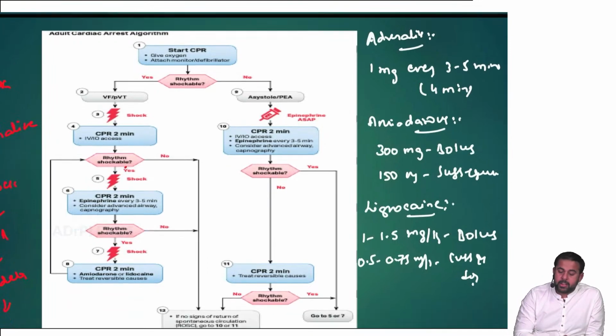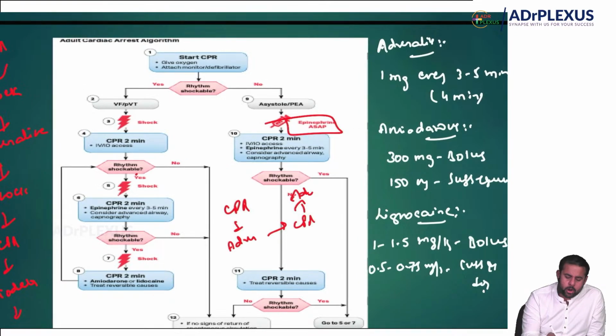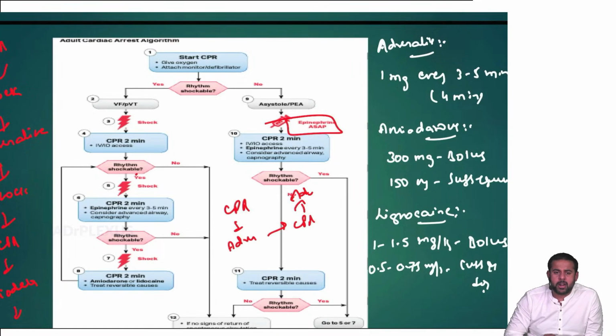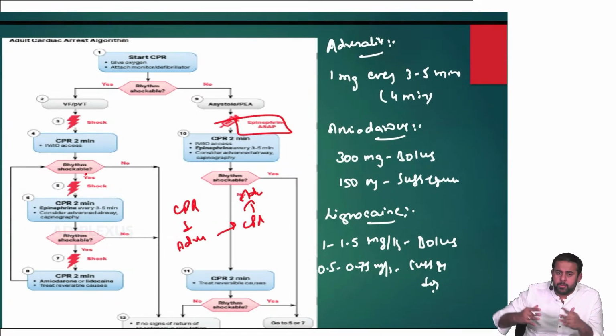And remember, if it is a non-shockable rhythm, what do you do? No shock. CPR, adrenaline, or epinephrine, you keep giving it. CPR, adrenaline. This is very, very important. You keep going with this. There's no shock. So, till what time do you keep giving shock, CPR, adrenaline, shock, CPR, amiodarone? Till the patient gets a return of spontaneous circulation and the normal rhythm is restored, or it goes to the non-shockable rhythms.